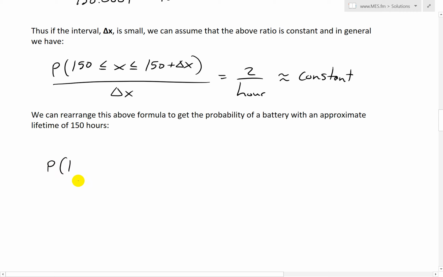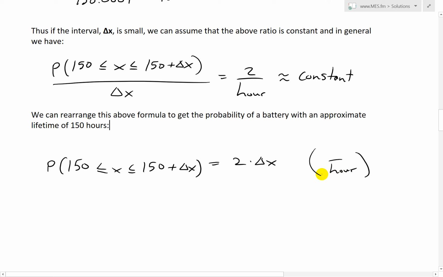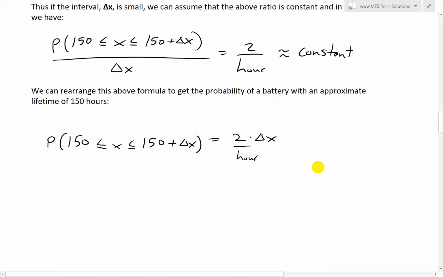So P of 150 less than or equal to x less than or equal to 150 plus delta x, however small you're looking to find it, equals 2 over hour times delta x. The units cancel here, since delta x is in hours, and you get a probability.